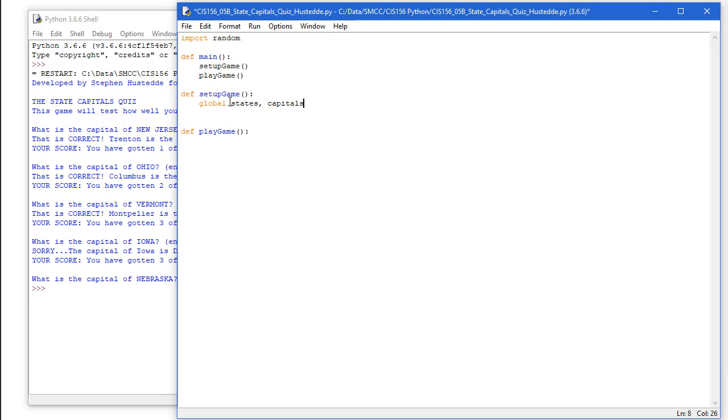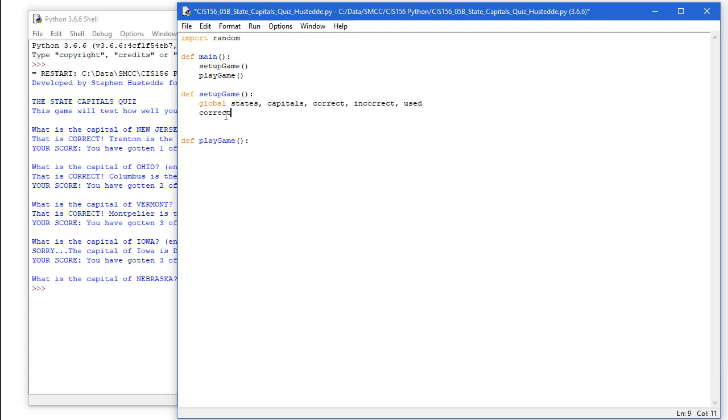States, capitals. States is going to be a list. Capitals is going to be a dictionary. Then I want basically an integer variable called correct, an integer variable called incorrect, where we're keeping score, and I'm going to create another list called used. And used is what we're going to use to track which states have already been used in our game, so we don't have any repeating occurrences until we've gone through all 50. Now I set these up as global so I can refer to these in other functions such as play game.